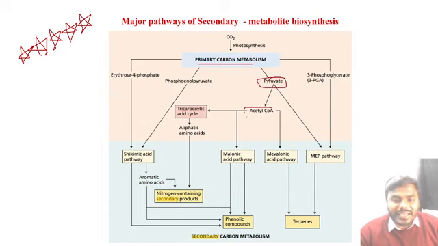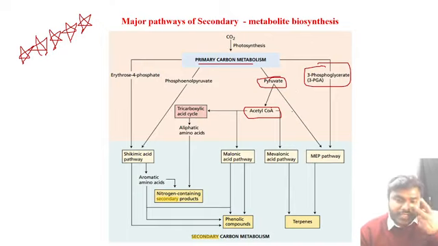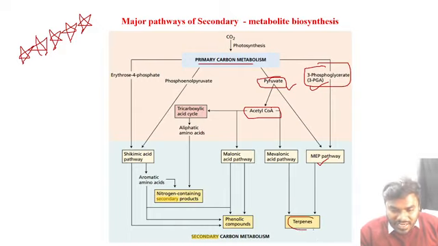Pyruvate and acetyl-CoA, friends, pyruvate and acetyl-CoA and 3-phosphoglycerate. These are all basically coming from what? Glycolysis only, right? Everyone listen to my statements carefully, friends. Pyruvate and 3-phosphoglycerate undergo a pathway called the MEP pathway, and they give rise to the terpenes.